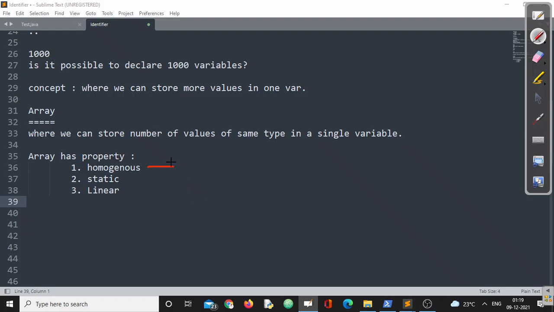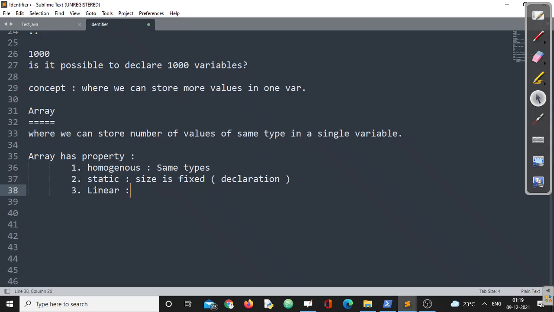When I talk about homogeneous, it means, yes, you got it right, all the values, all the elements are of the same type. If it is integer, all the values will be integer, like that. Static means the size is fixed. You heard it right, the size is fixed at the time of declaration. Once it is declared, you cannot change the size during the execution of the program or during runtime.